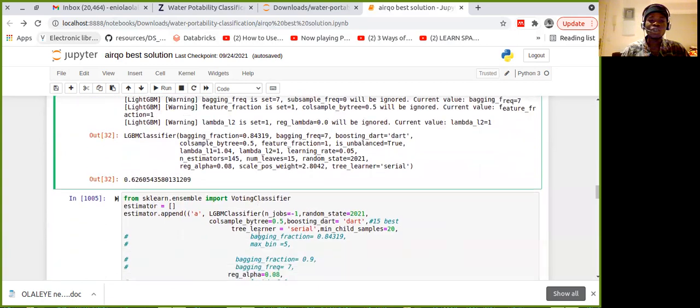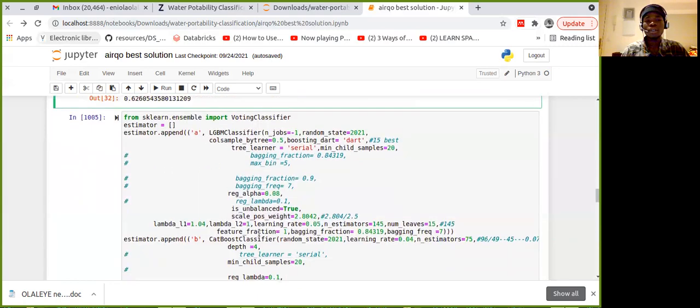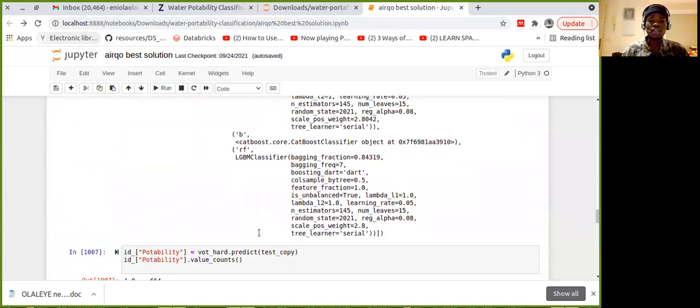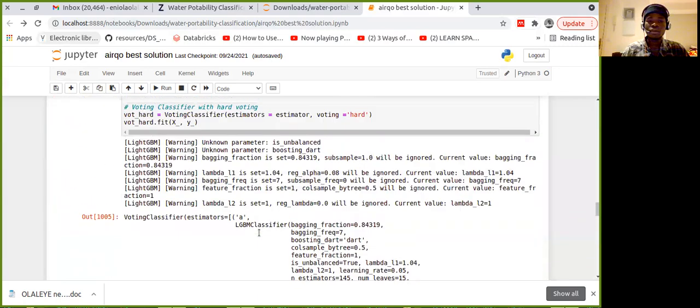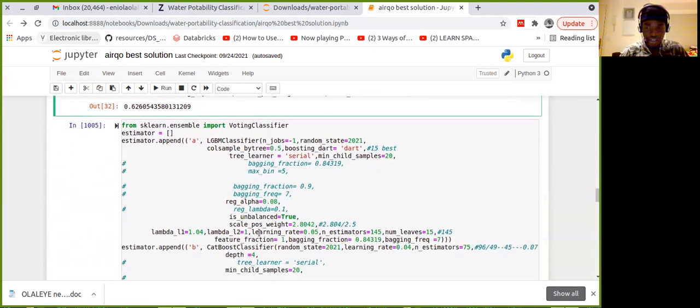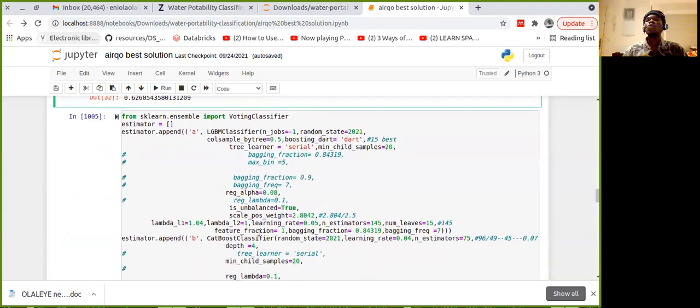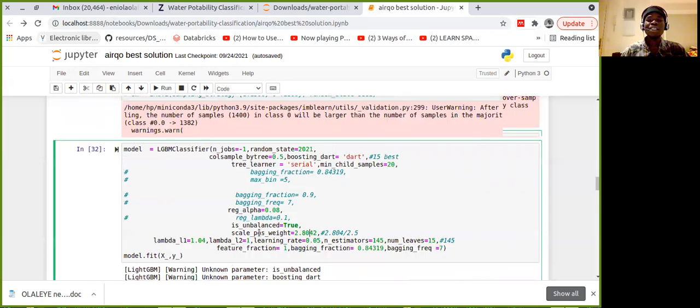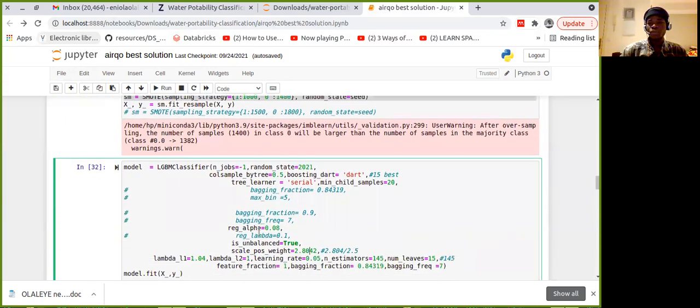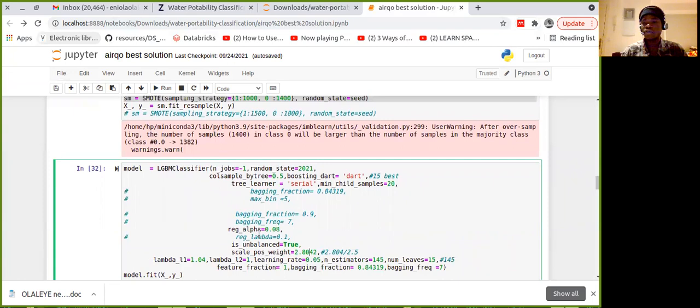Then after that, we just fit the data set. One more thing, sorry. Then I tried a voting classifier. Since this was giving me a very good score, I had to check other models that are not doing well, not really not doing well, they are also trying, and do a voting classifier.